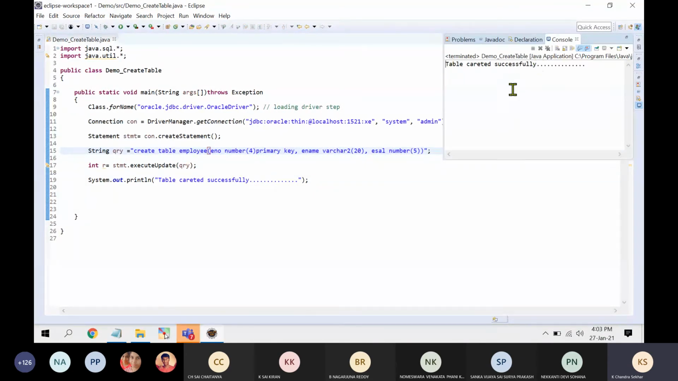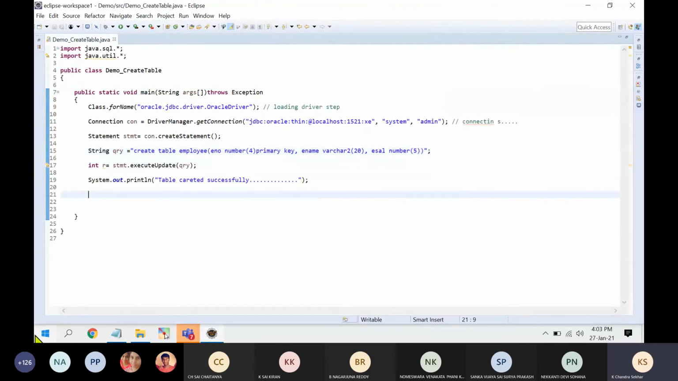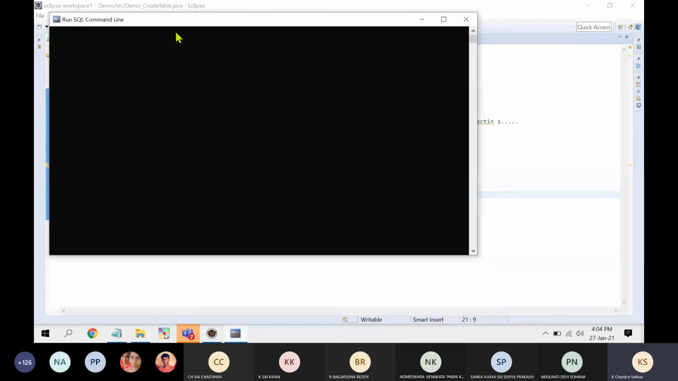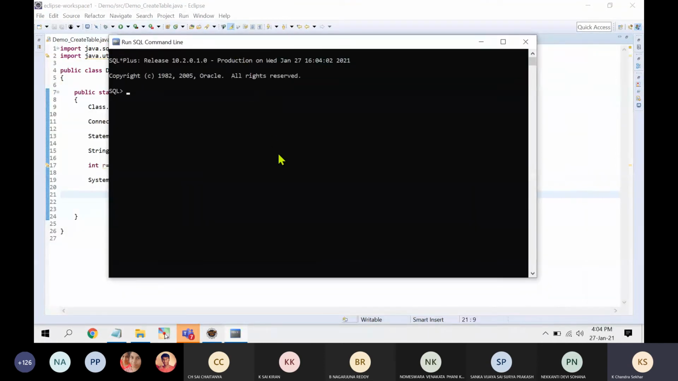Table created successfully. How to verify that the table was created successfully? We need to go to the database and verify. How to open the database terminal? You already installed Oracle, right? So run SQL command line. This is the SQL command prompt. First you need to connect. It will ask you to enter your username, which is system, and the password I have given is admin. So SQL is connected.